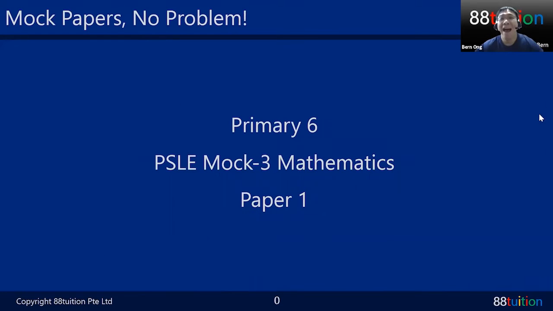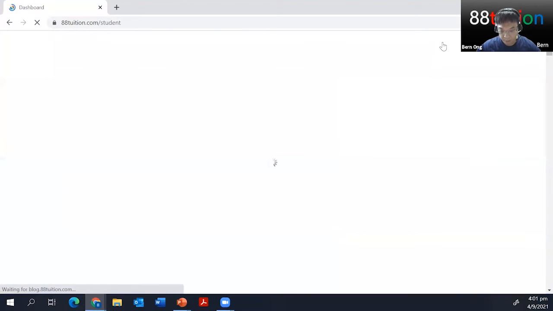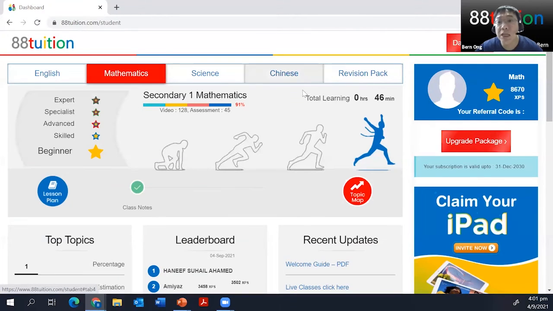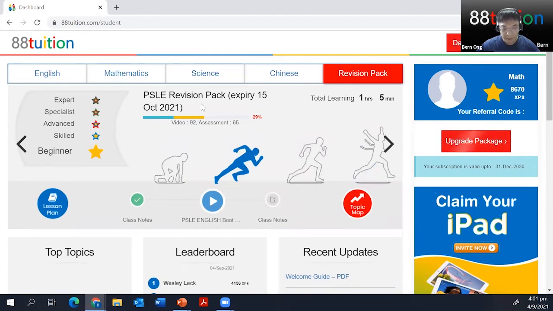Just now I was trying to say, where can you find the PSLE boot camp, the one in August? A quick one just to show you. This is our website. You can go to the dashboard, every one of you should have this dashboard, and click on the revision pack. Because this PSLE bootcamp is something special, it's not in the normal place. After you click on the revision pack, the PSLE revision pack will come up.